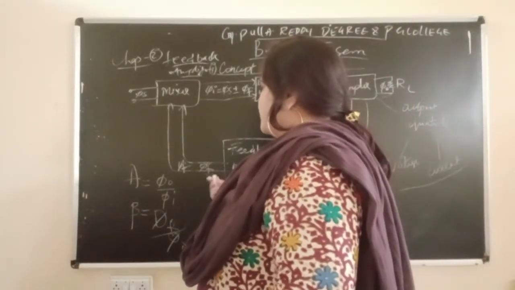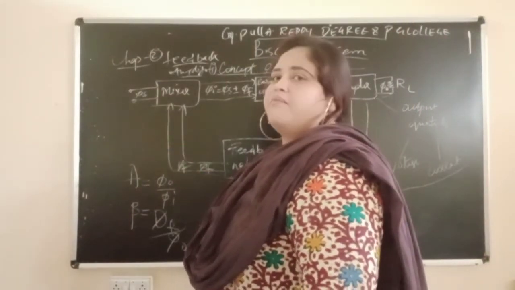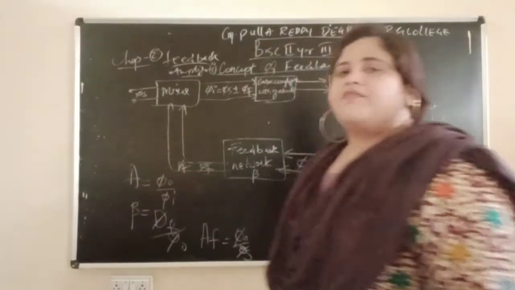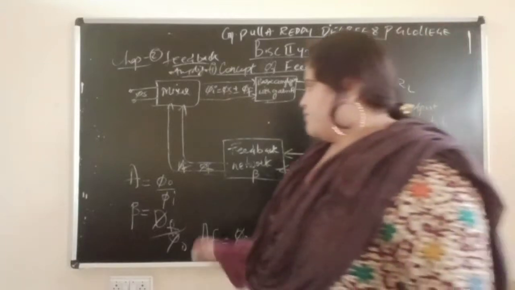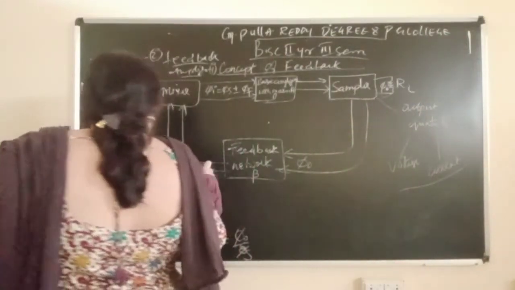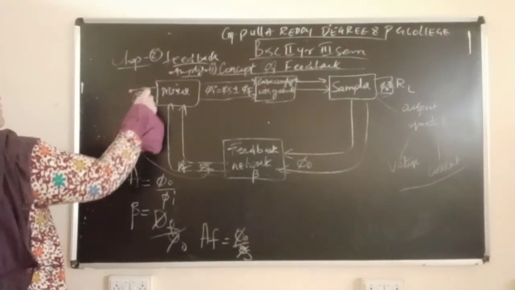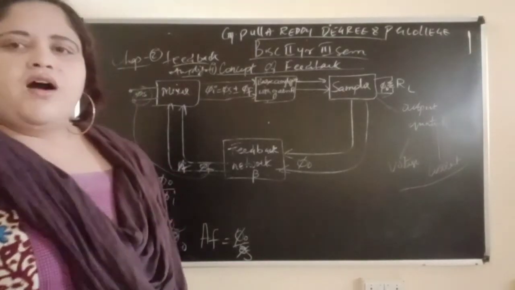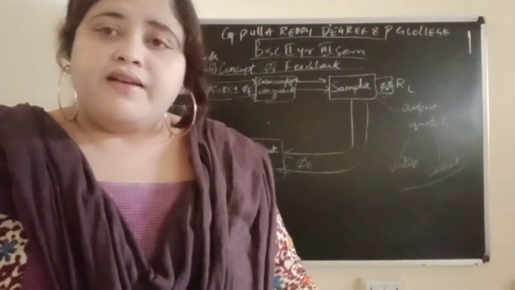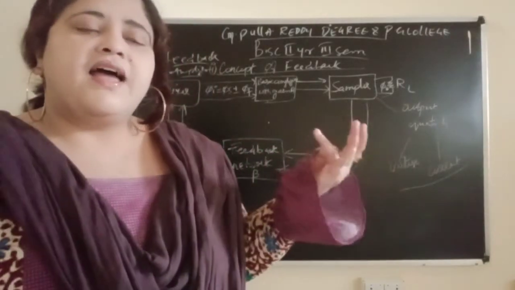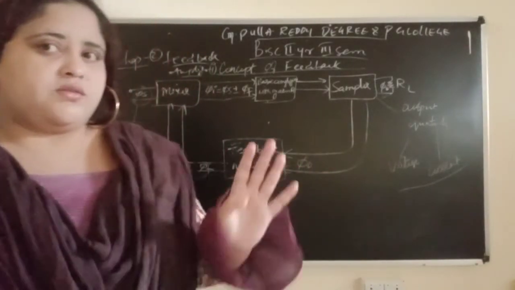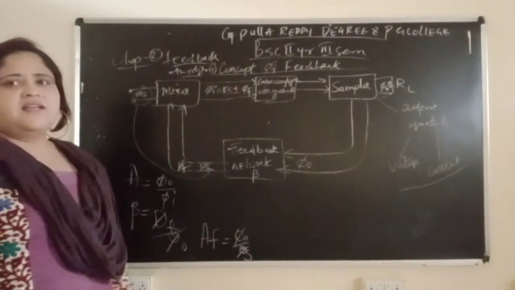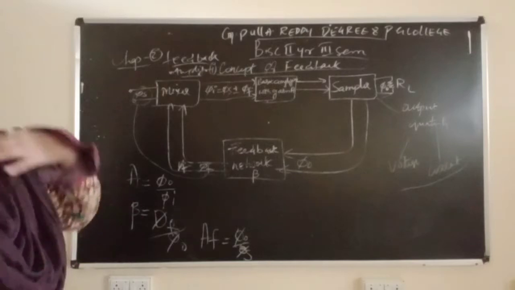After taking the fraction, it will pass to the mixer, where the mixer will mix this signal with the external signal source. Okay, what will the mixer do? It will mix this signal with the external signal source.